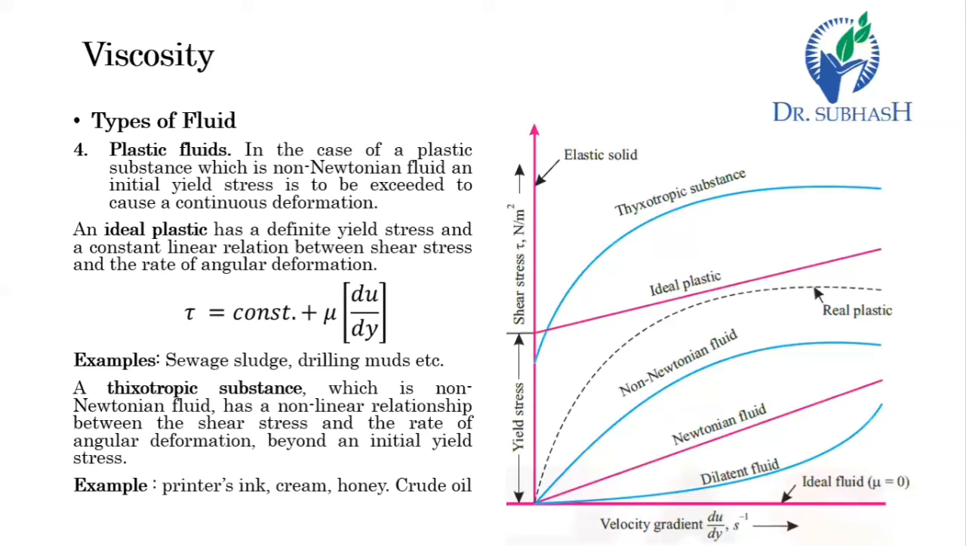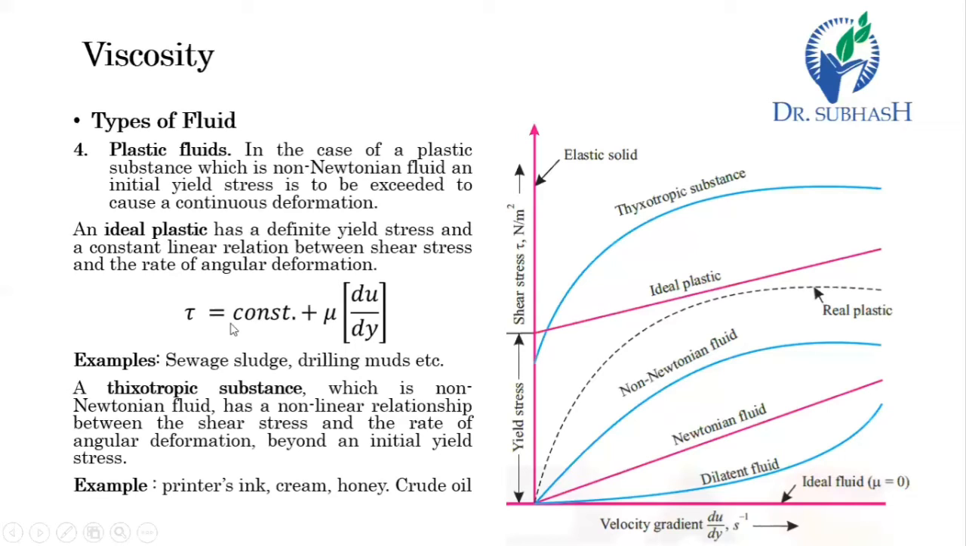If we see the technical definition, an ideal plastic fluid has a definite yield stress. Here you can see this is a definite yield stress, which is already present in the particular fluid. It has a definite yield stress and a constant linear relation between shear stress and the rate of angular deformation.